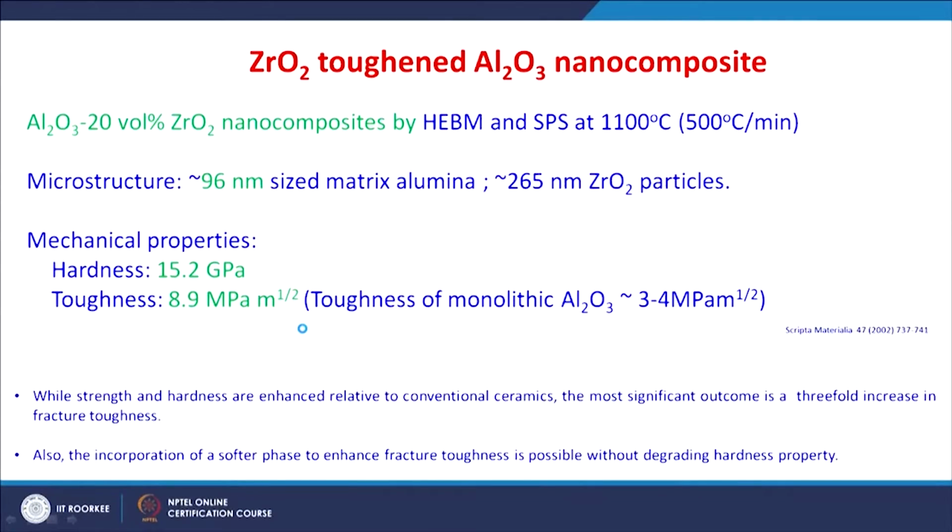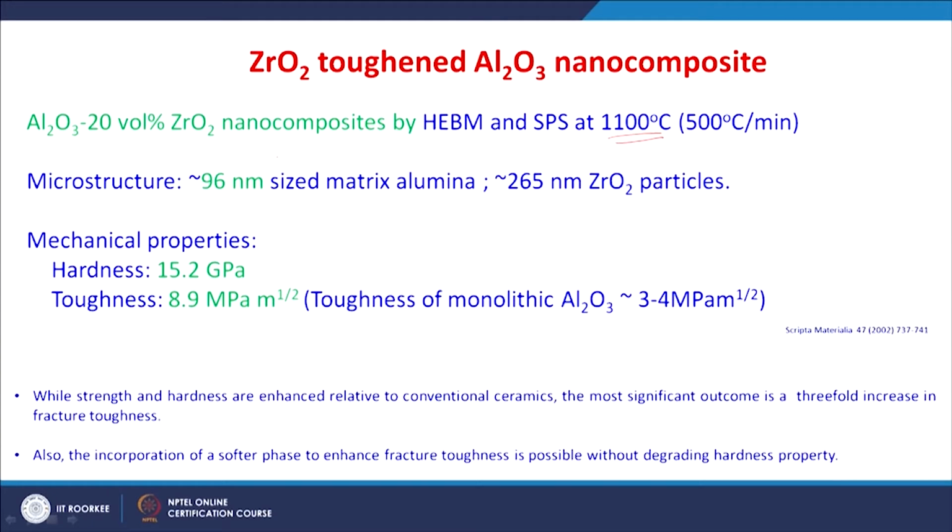in the fracture toughness. So, you see one example of high energy ball milling of these powders followed by spark plasma sintering at 1100 Celsius at 500 Celsius per minute heating rate to prepare an aluminum oxide 20 volume percent zirconium oxide nano composite.